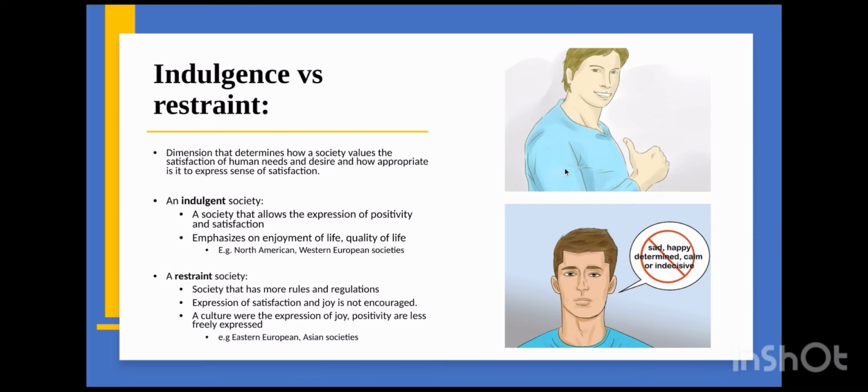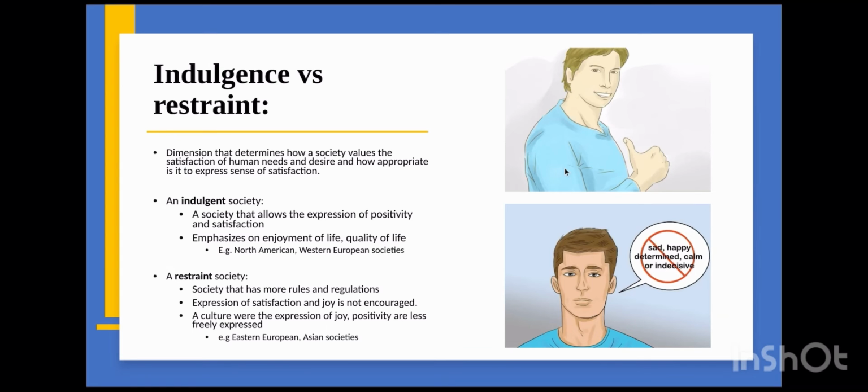Indulgence versus restraint are the dimensions that determine how society values the satisfaction of human needs and human desires. It also looks at how appropriate it is to express a sense of satisfaction. This basically shows the extent to which a society deems it okay to express and show emotions. An indulgent society is a society that allows the expression of positivity and satisfaction. It puts emphasis on the standard and quality of life, such as holidays and leisure time. A good example of this is the West. Western culture has a high indulgence score.